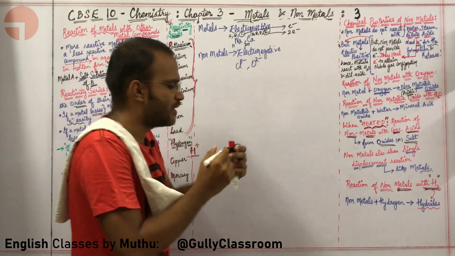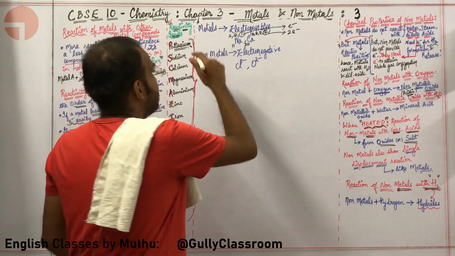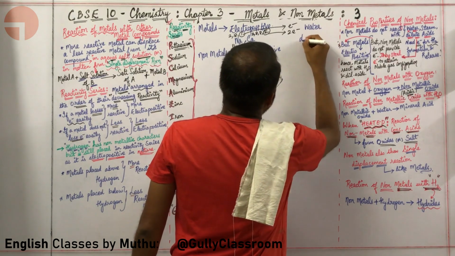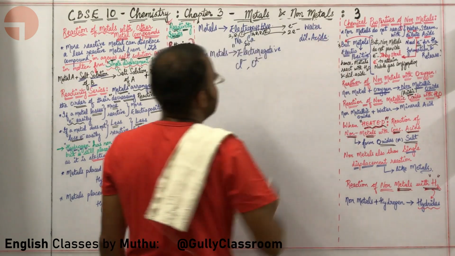What is the use of these electrons? With the help of these electrons, metals are able to react with water and dilute acids.